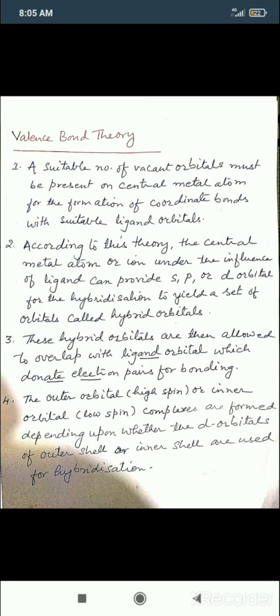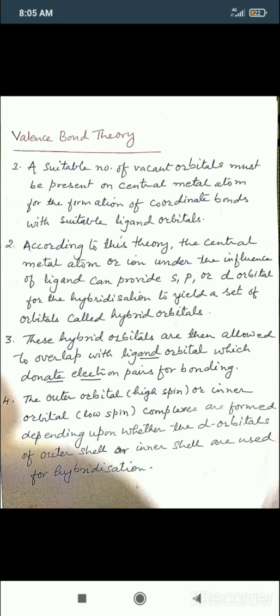Inner orbital means d2sp3. Outer is sp3d2 and inner is d2sp3. These are the shells, they form high spin and low spin complexes.